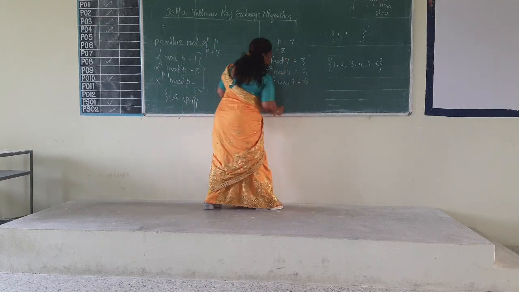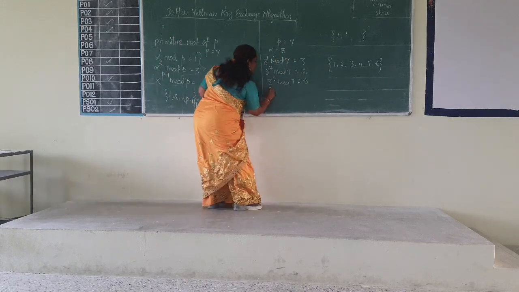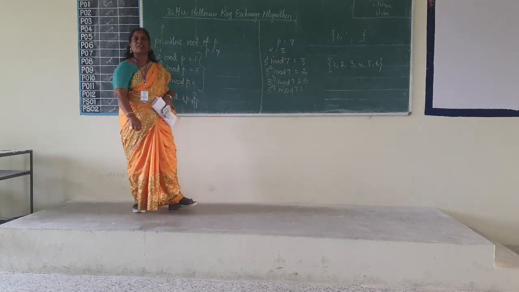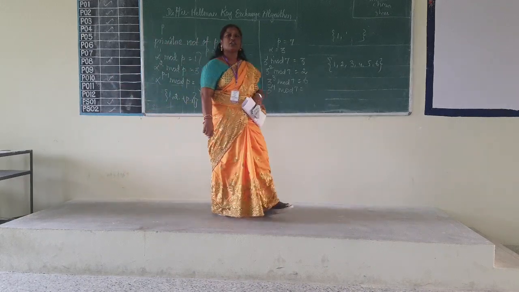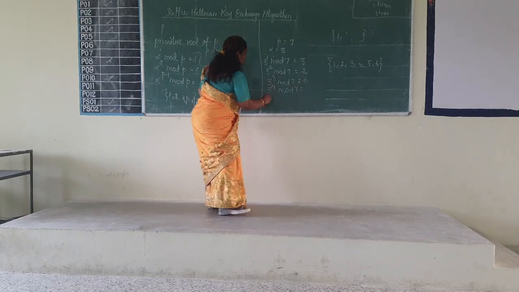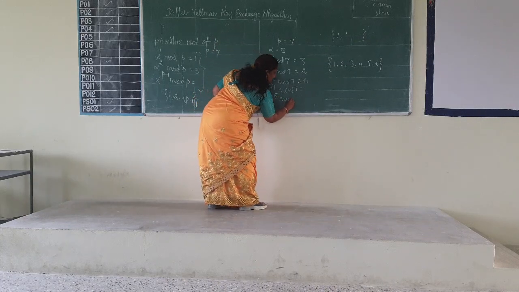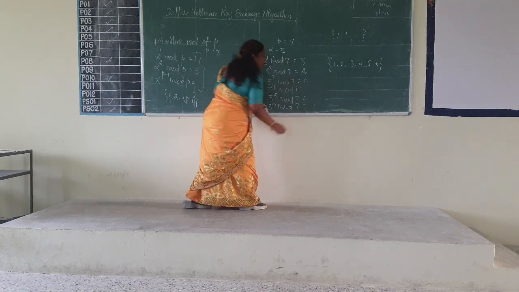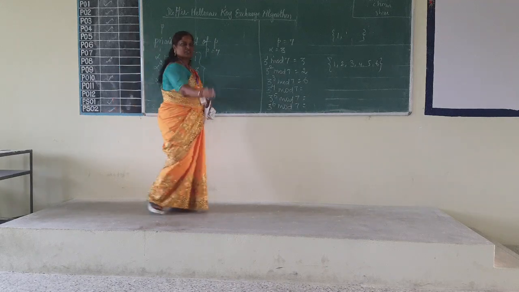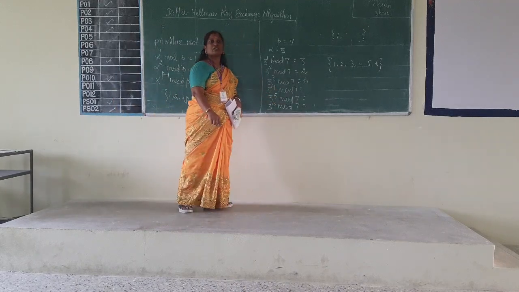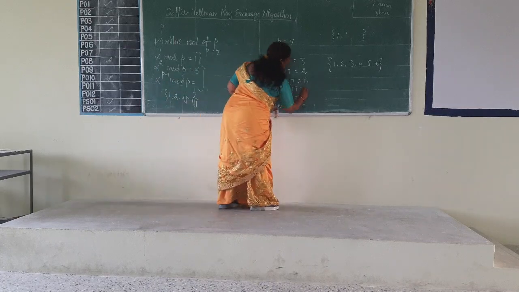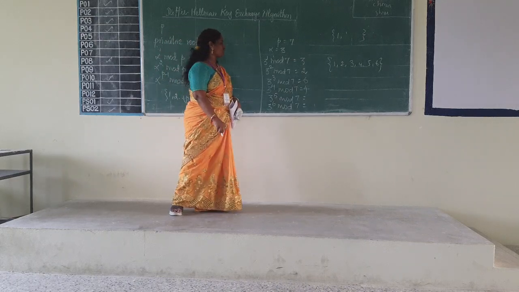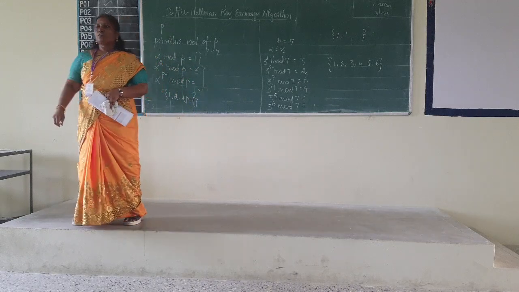No, you tell me the answer, I'll just write. So it is 6. So 3 to the power 4 mod 7 is equal to, even boys can answer. There is no restriction here. 3 to the power 4 mod 7 is equal to, and 3 to the power 5 mod 7 is equal to, 3 to the power 6 mod 7 is equal to. Tell me the answers. 3 to the power 4 mod 7. It's 4. 3 to the power 5 mod 7. Make it fast.